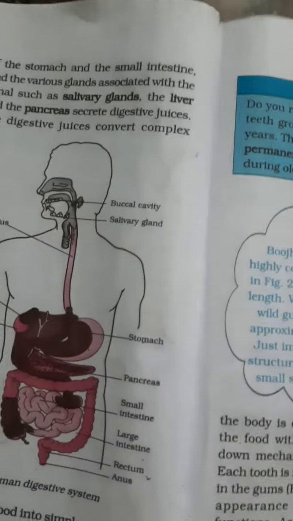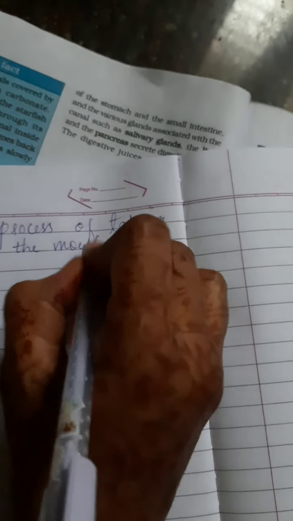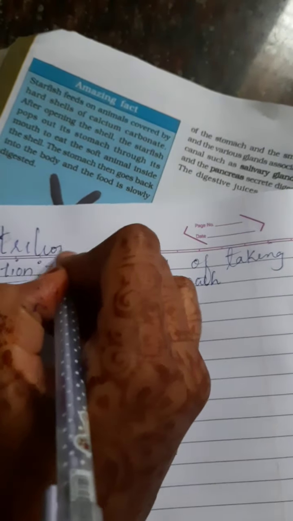We take food in the mouth and chew it with the help of these teeth. The process of taking food is known as ingestion. So what do you mean by ingestion? Let me write here. Ingestion is the process of taking food into the mouth.